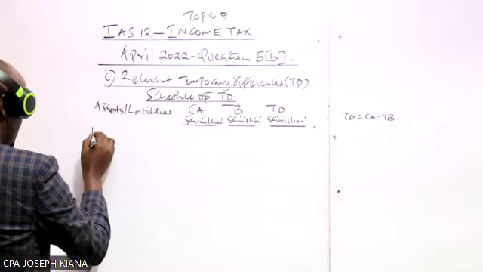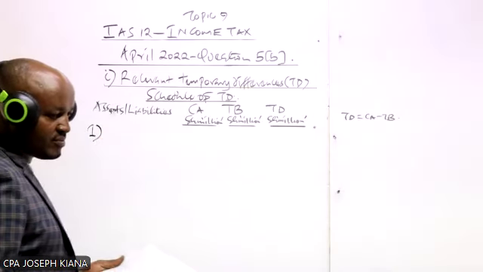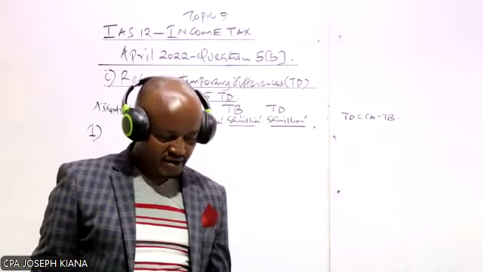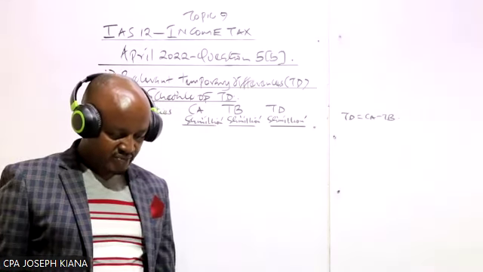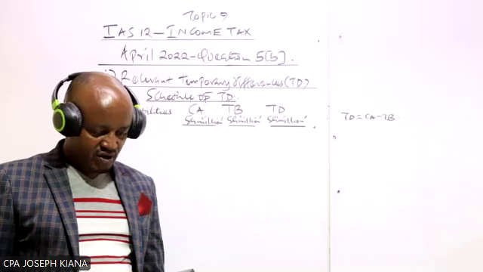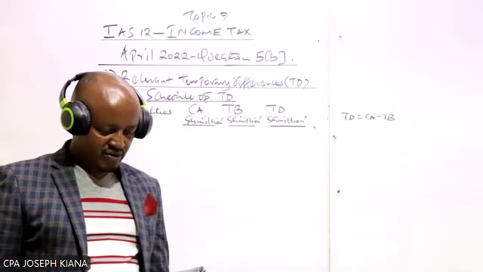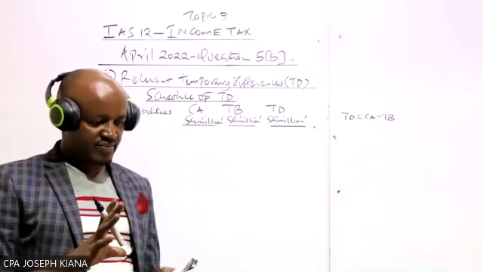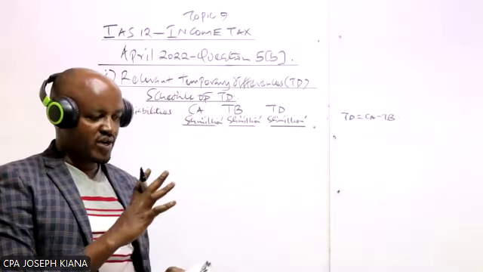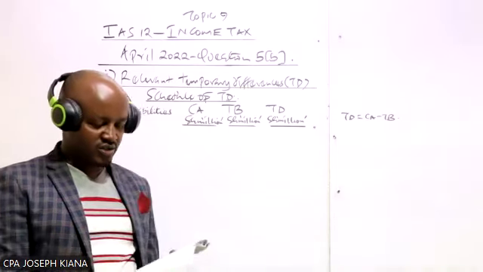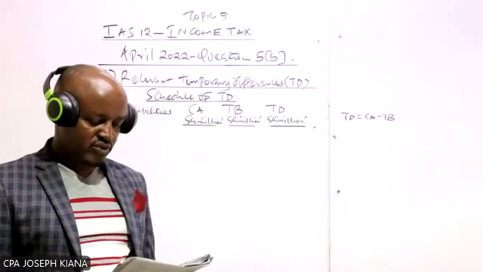Now, I want us to go straight to note 1. Note 1, what are we told in note 1? We are told inventory is stated in the financial statement at the lower of the cost and the net realizable value. So let's be together. Instead of writing, maybe you can just listen, and then you can take a photo, or you can take a screenshot, and maybe transfer this to your book later on.